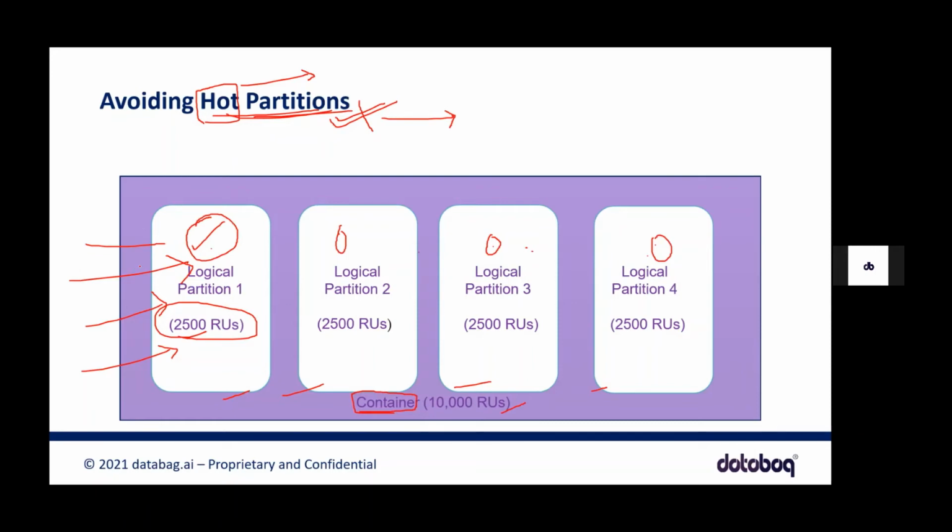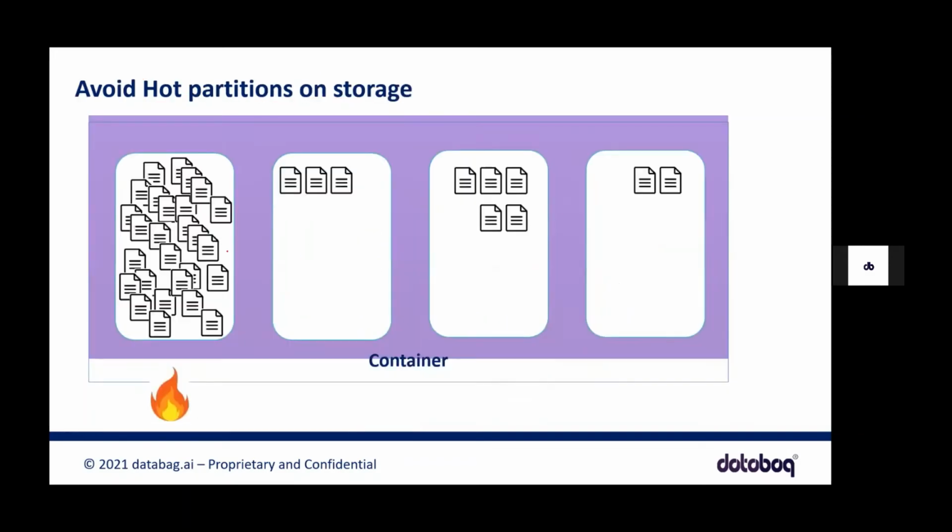So everyone tries to hit this one. What happens is you have high throughput provisioned for the others, but it will be unusable, so you're not really using it properly in this scenario. It looks something like this: the majority of the data goes into one logical partition, and the remaining logical partitions are simply sitting idle, freely taking all the salary without working, while this one is working and taking all the burden. We don't want this, so you need to avoid hot partitions.